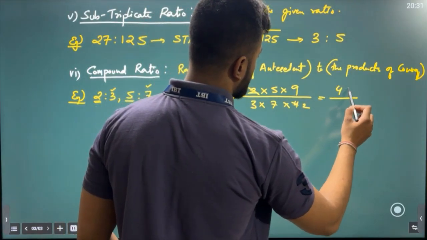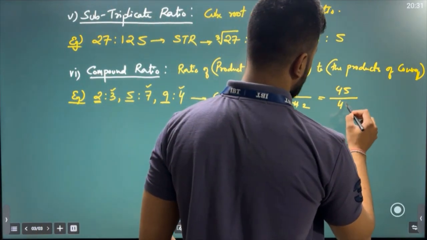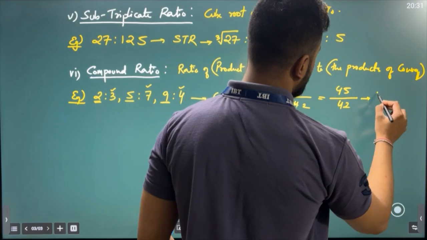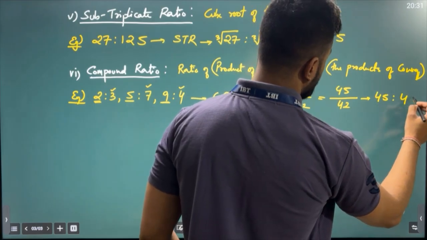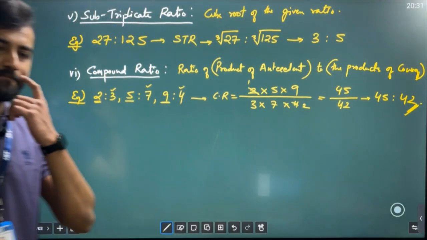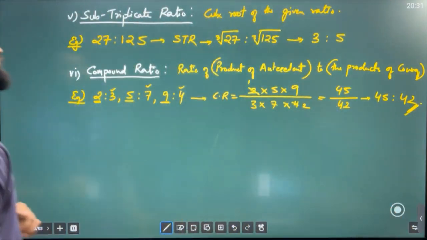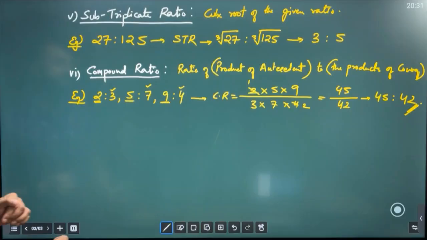At the top we have 45, and at the bottom we'll be getting 3 7 21, 2 is 42. So in ratio format we'll be writing it as 45:42, and this is your compound ratio, my friend. ठीक है, this is your compound ratio. ओके, ठीक है सर, समझ आ गया.